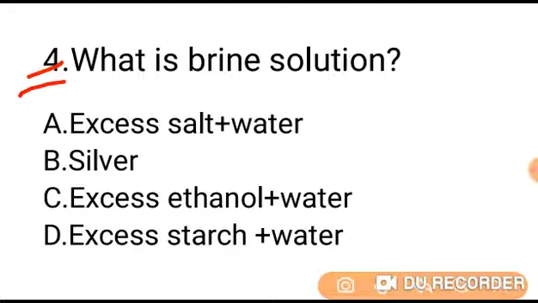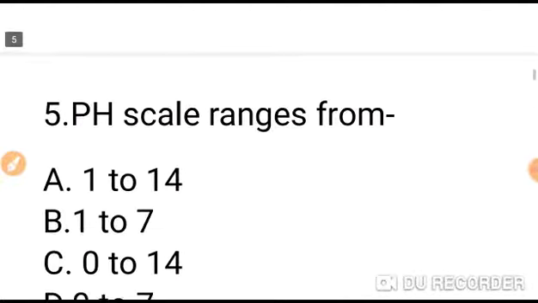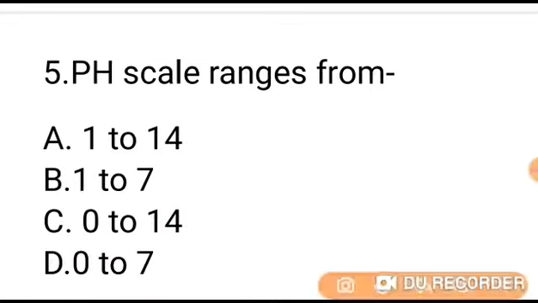Brine is a highly concentrated water solution of common salt. So the correct answer is A, excess salt plus water is a brine solution. Option A is the correct answer. Go to question number 5.